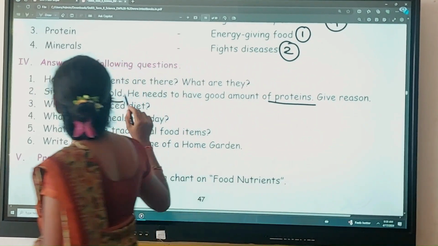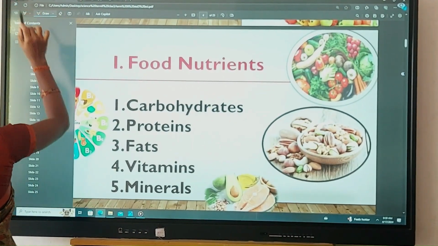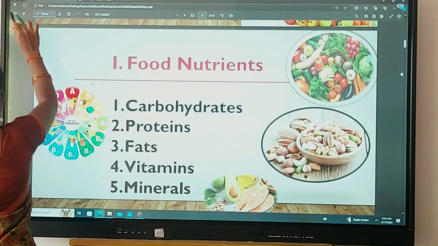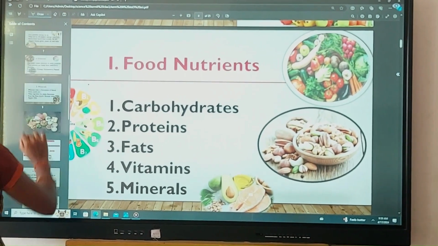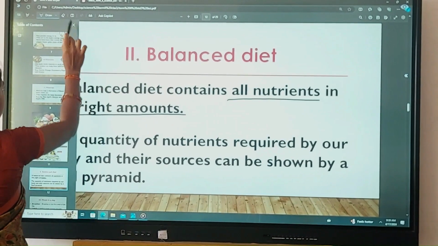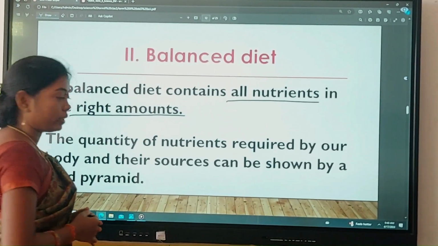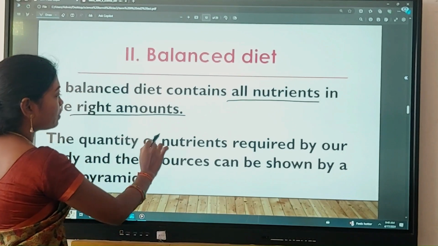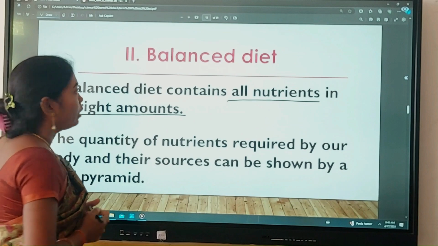Okay. And what is a balanced diet? See here the answer is given. A balanced diet contains all the nutrients in the right amount. The quantity of nutrients required by the body and the sources is shown in a food pyramid.